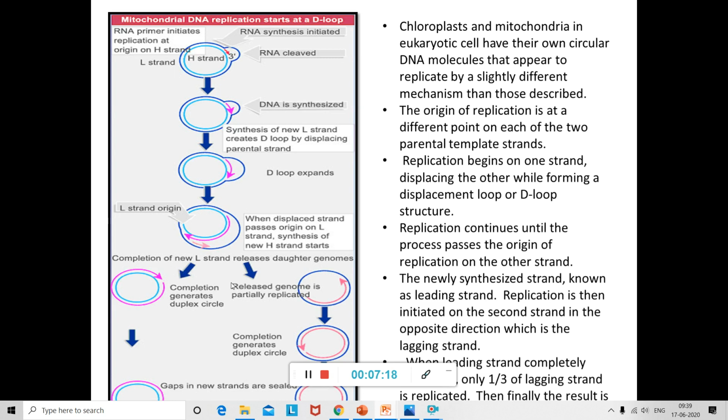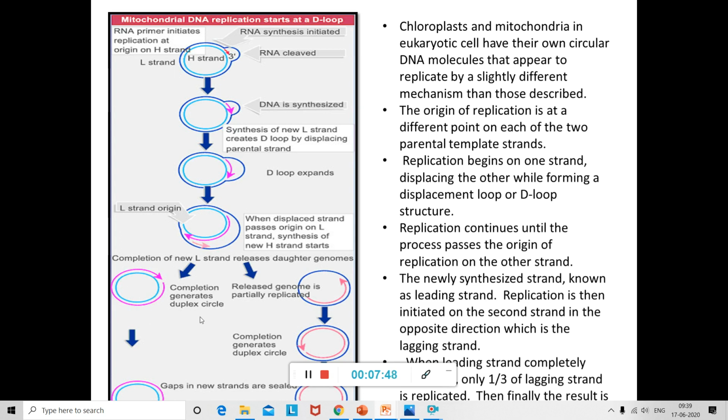And the released genome, so you have two different strands. The one which starts at the beginning will represent the leading strand, and the other one, the strand which has been formed from the origin of replication of the light strand, this one will represent the lagging strand. So once this full strand, this pink one, is completely formed, it is released over here, and it represents the leading strand.